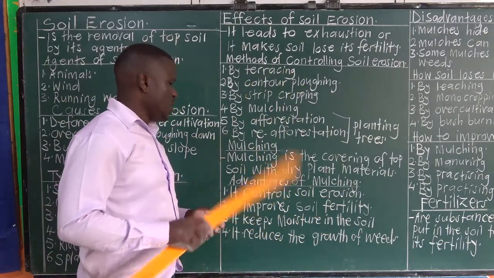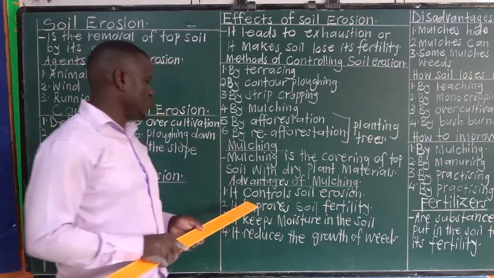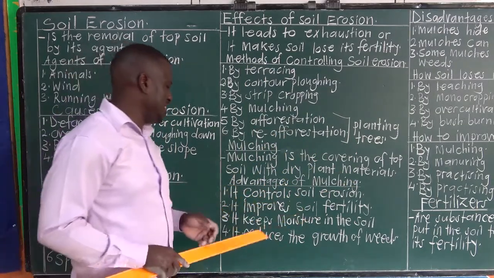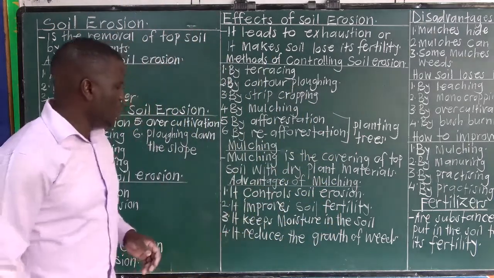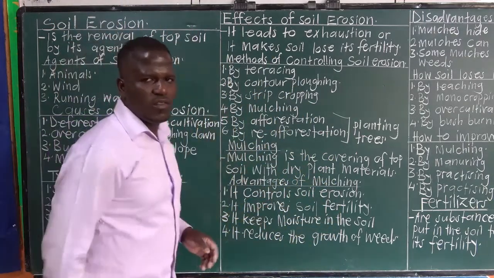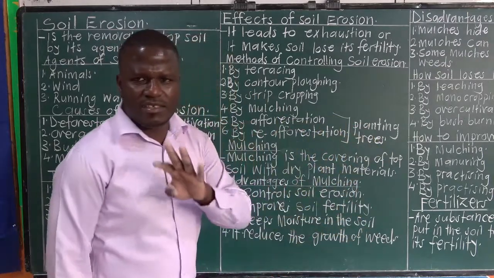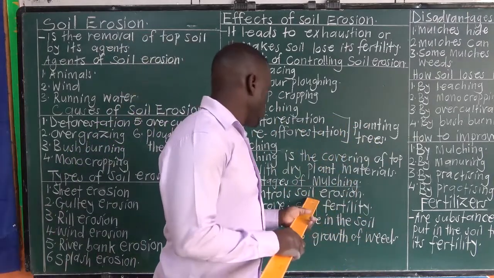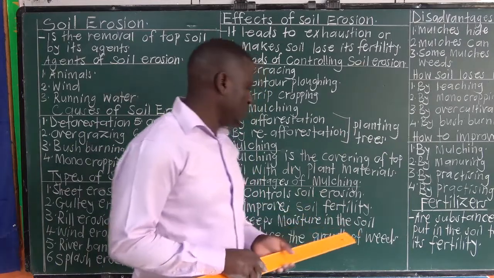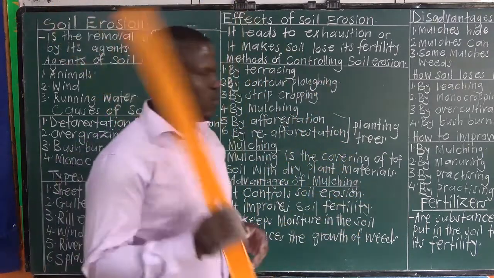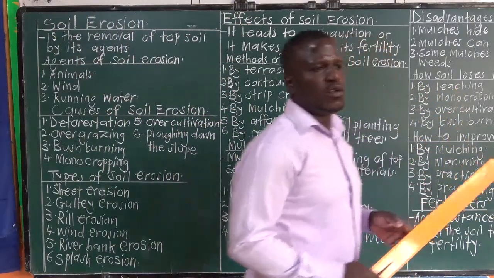Advantages of mulching. Why do farmers mulch their gardens? 1. To control soil erosion. 2. To improve soil fertility. 3. To keep moisture in the soil. 4. To reduce, or control, the growth of weeds. So there are 4 advantages of mulching: control soil erosion, improve soil fertility, keeping moisture in the soil, and controlling the growth of weeds.